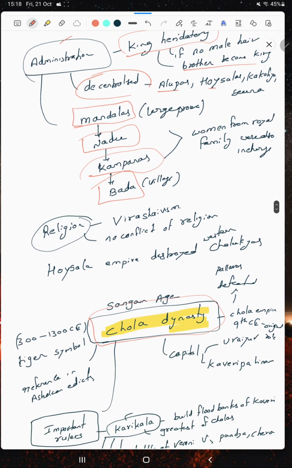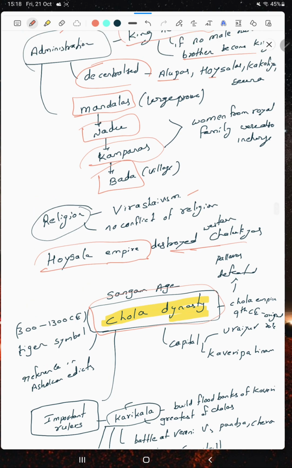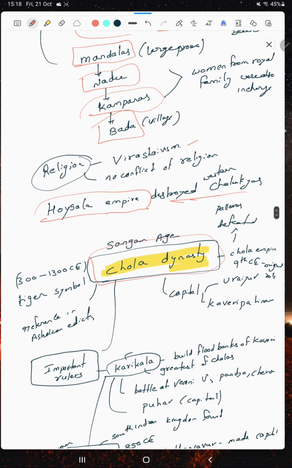In religion, Veerashaiva and Lingayat were most famous, but there was no major conflict between religions, and they maintained secular principles. At the last, the Hoysala Empire destroyed the Western Chalukyas.